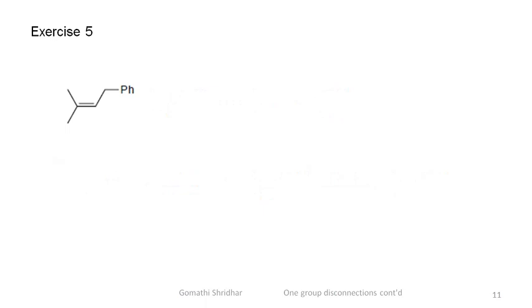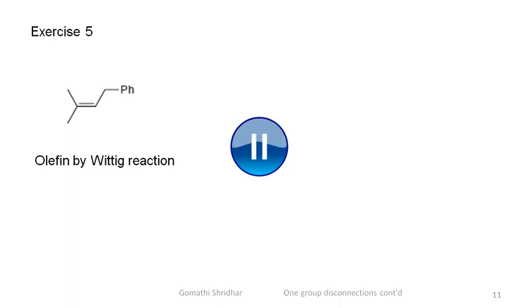An alternative route to the formation of an olefin is by the immediate disconnection of the double bond. This corresponds to the Wittig reaction. Pause the video, write the synthons and the complete synthesis. You can continue when you have done.